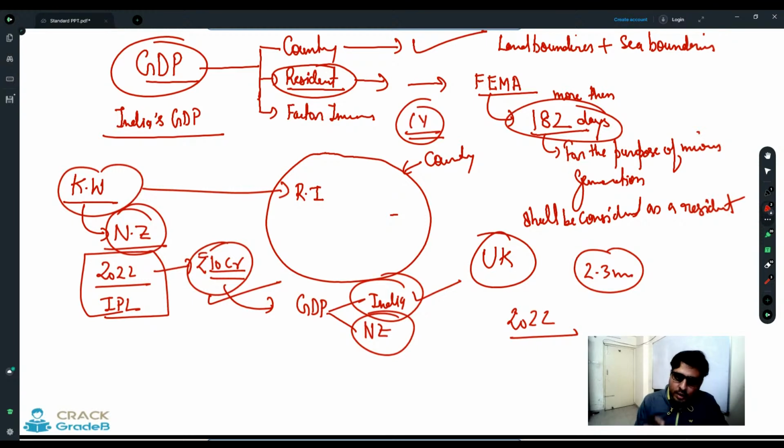So because your contract is for 2022, and for fulfilling that contract you must be in India physically for at least the IPL games, that is fine, but your contract is for a year. So automatically you will be considered as a resident Indian, and your income will be part of India's GDP.